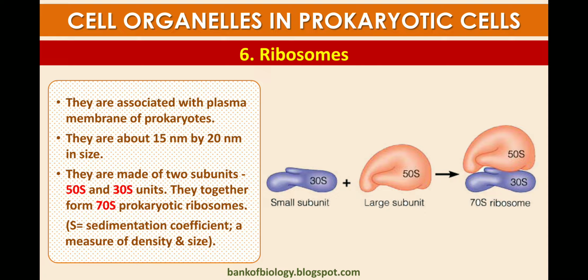They are made up of two subunits, 50S and 30S, which together form the 70S prokaryotic ribosome. S means sedimentation coefficient, a measure of the density and size of the ribosome.